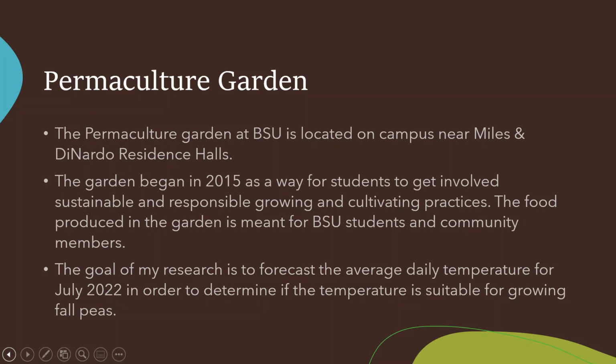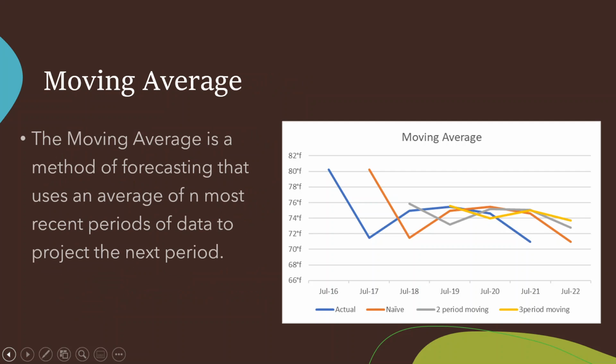The goal of my research year was to forecast the average daily temperature for July 2022 in order to determine if the temperature will be suitable for growing fall peas. As part of my research, I analyzed the data collected by the weather stations located at the permaculture gardens. I first calculated the average temperature in July of each year from 2016 to 2021.